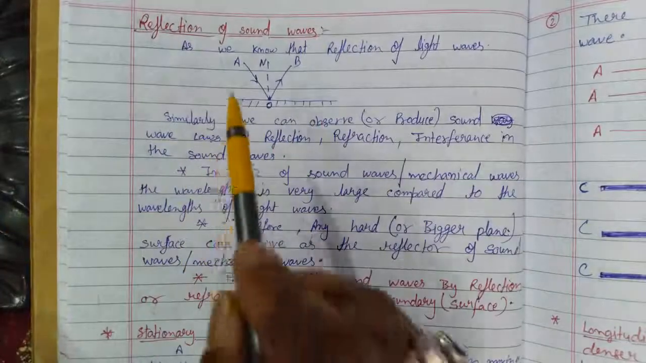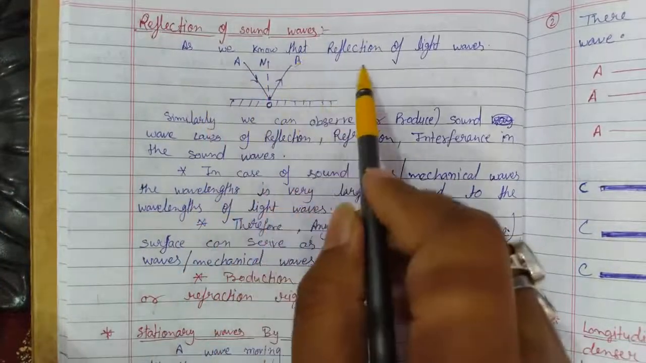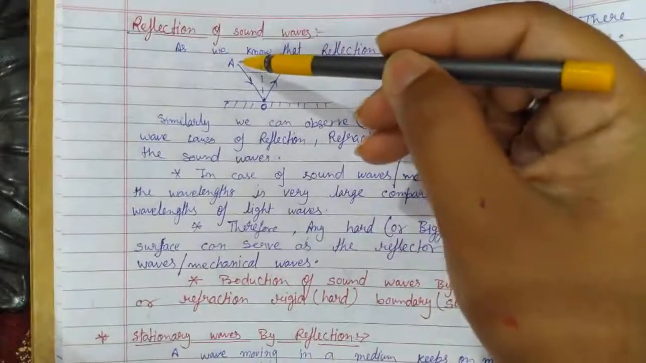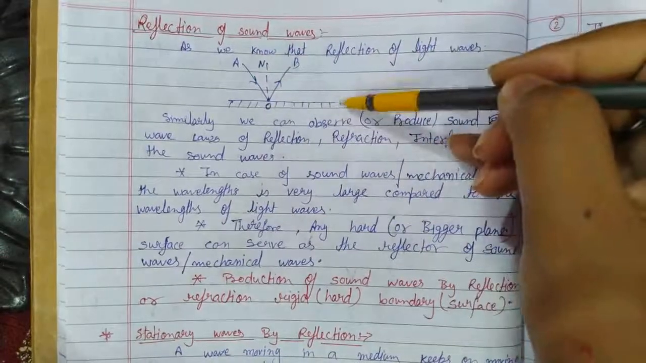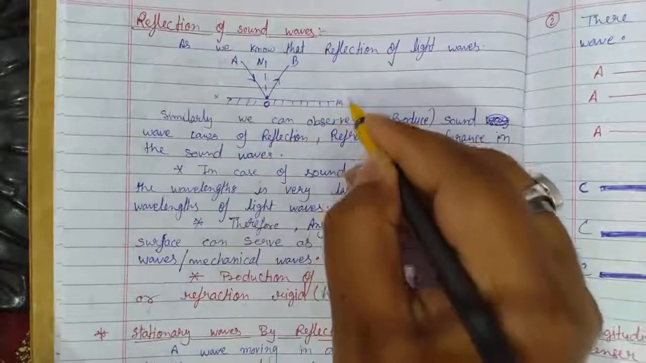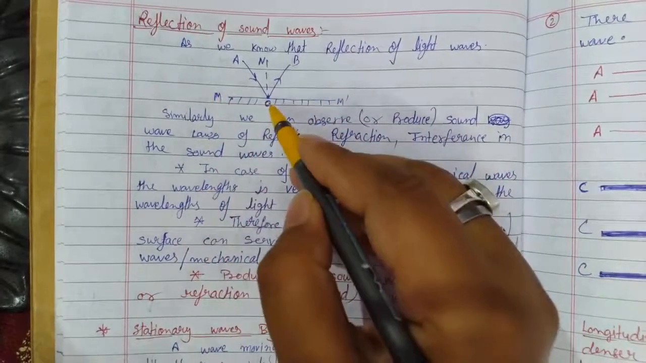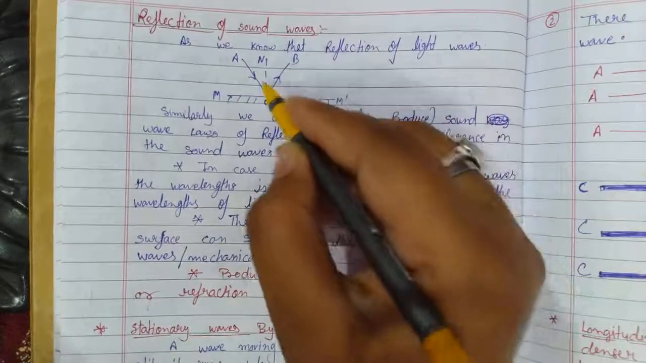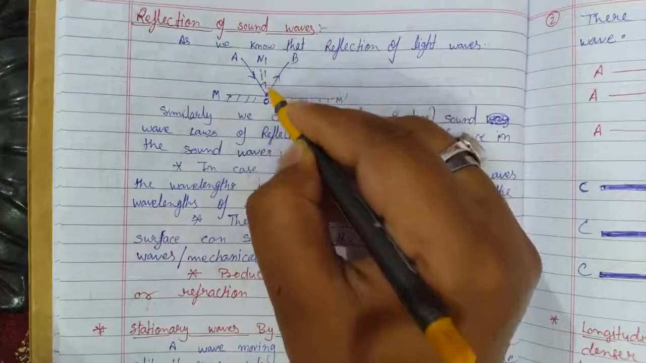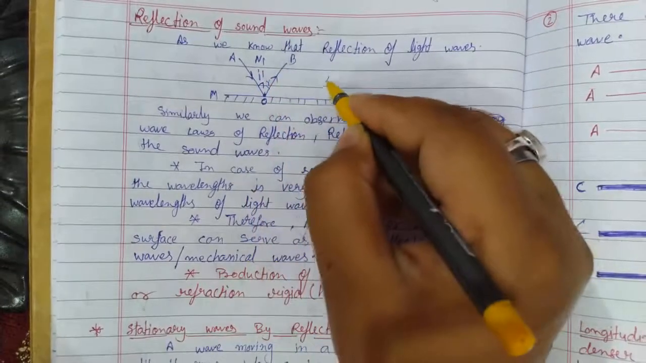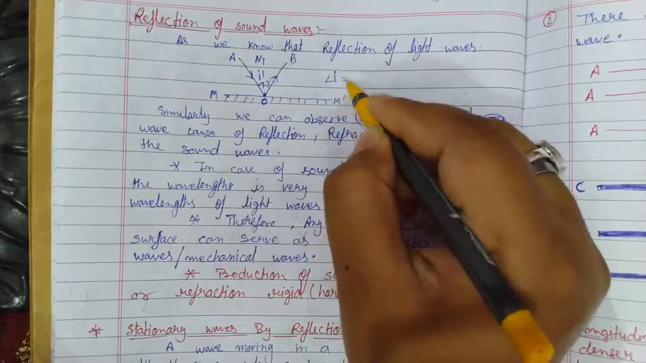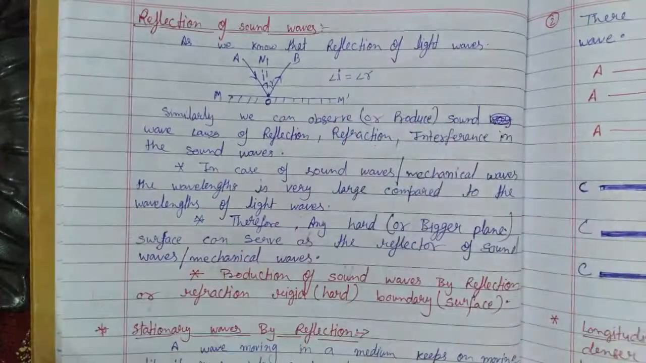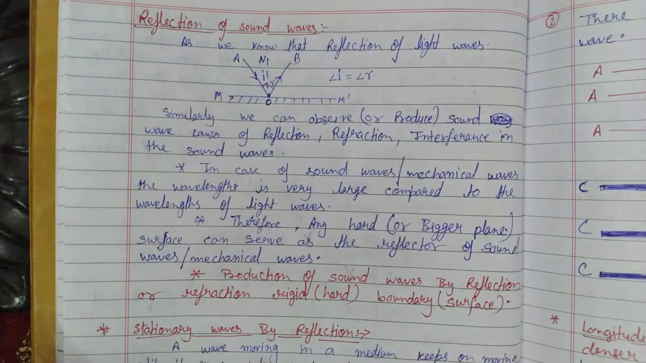Okay, so as we know, reflection of light wave is given this way, in which a ray AO incident on a plane mirror M dash, and after incidence is reflected back in the same medium and makes an angle of incidence I and angle of reflection R, where according to the law of reflection, angle of incidence is equal to angle of reflection. Similarly, in the sound or mechanical wave,